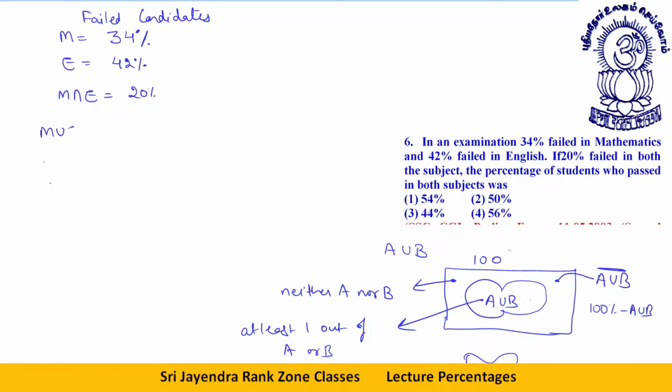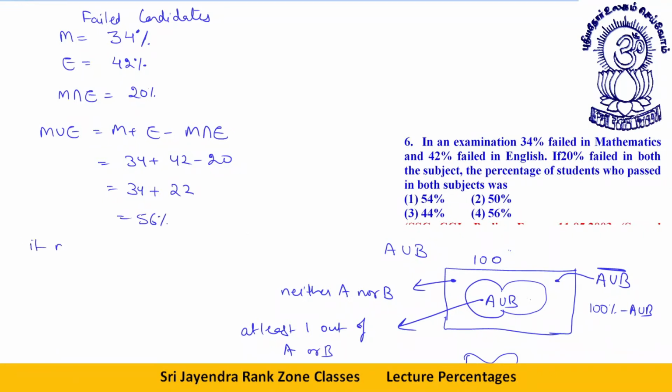So what will be maths union English? Maths union English means maths plus English minus maths intersection English. That will be maths 34, English 42 minus 20, that will be 34 plus 22, or 56%.